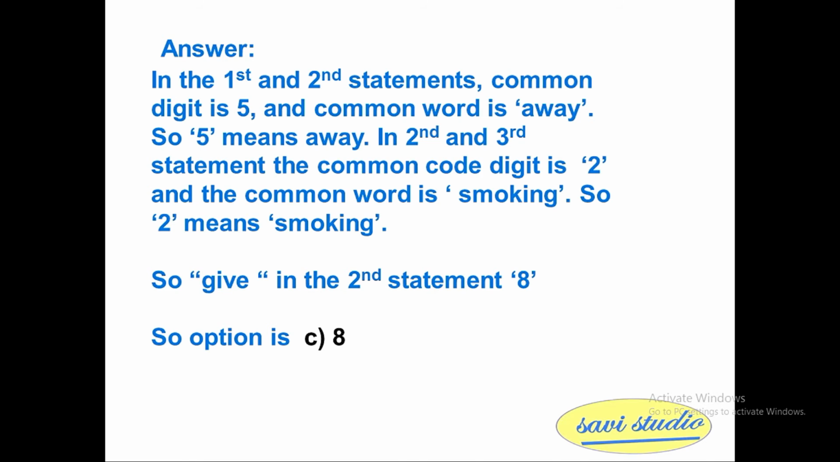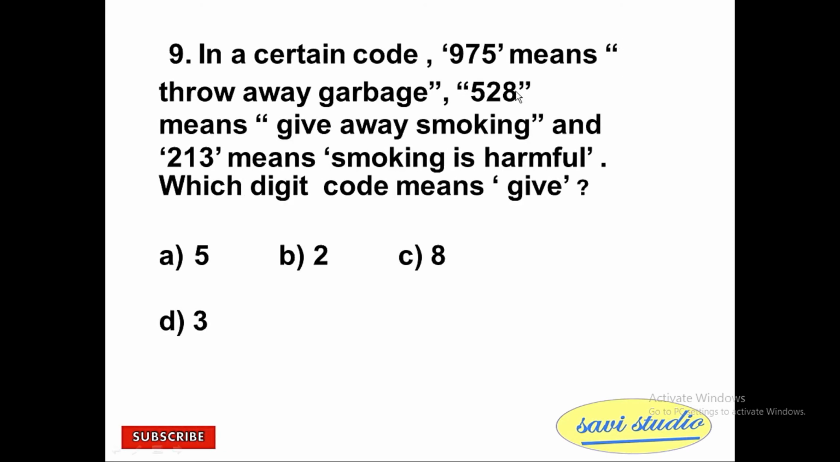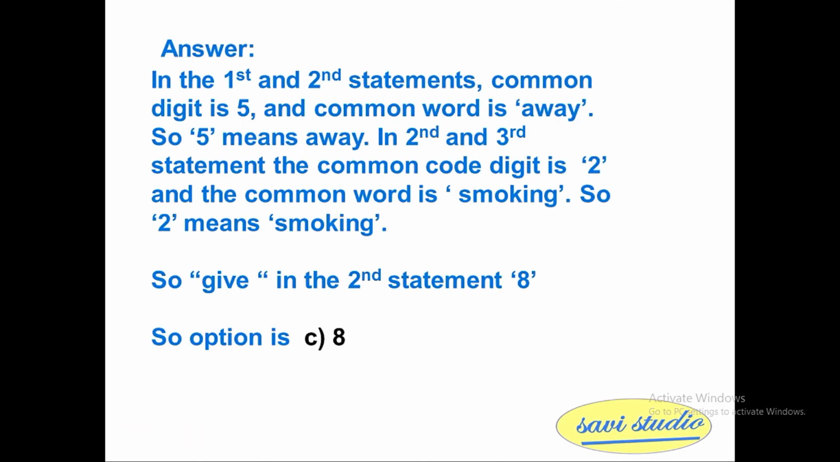In the first and the second statement, the common digit is 5 and the common word is away. If you observe the question, there is 975 and 528, the common number is 5, and throw away, garbage, give away, smoking. So away will be the common word. So for away we assign 5. In the second and third statement, the common code digit is 2 and the common word is smoking. So 2 means smoking.